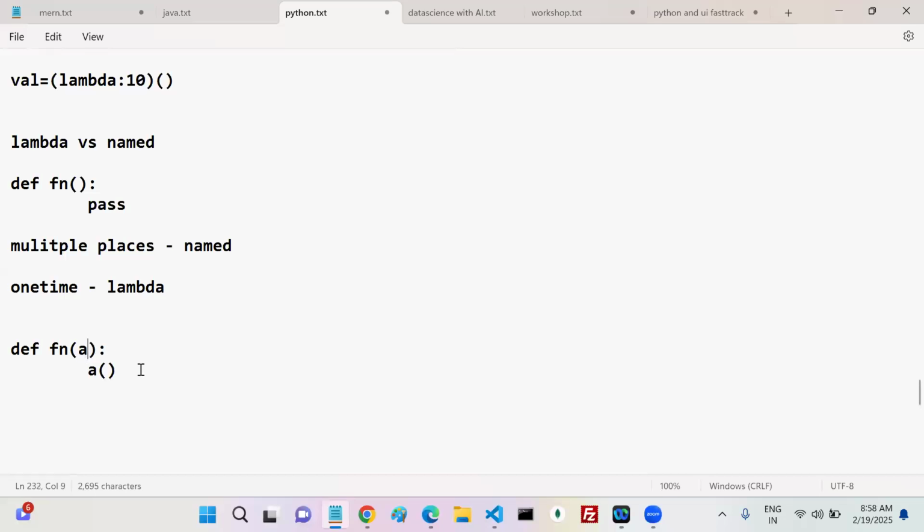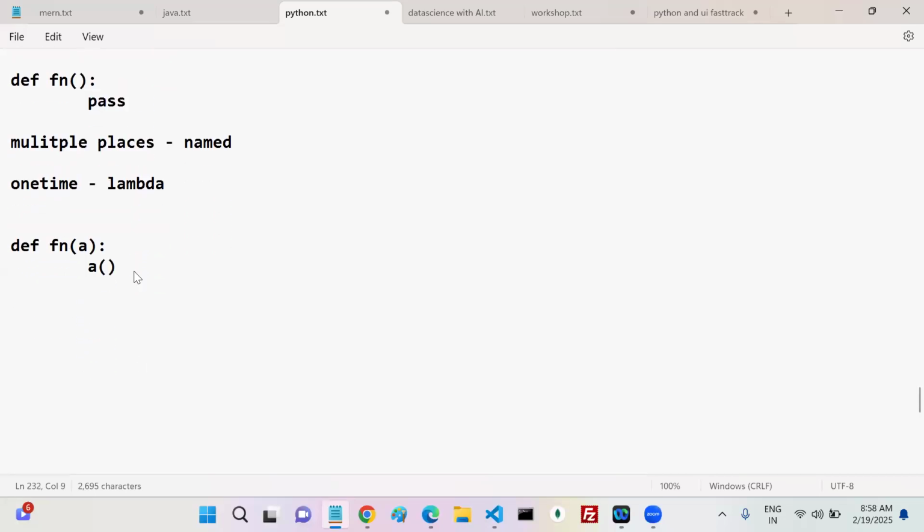Now tell me, if you want to call a function with named functions, you have to define a function or not? Whenever you define a function f1, it allocates some memory for this f1 name, or not? Whether it is a variable or a function, it allocates some memory.